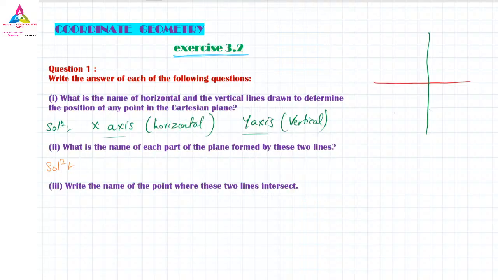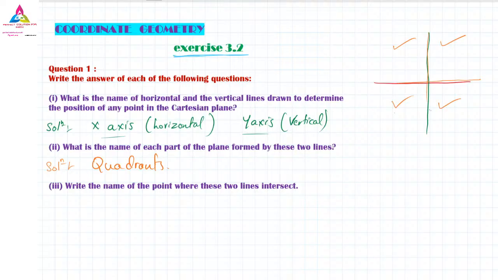What is the name of each part of the plane formed by these two lines? There we have formed these two lines, the x-axis and y-axis. They are intersecting each other and making some parts. What are these parts called? Here we have four parts. What are these four parts called? Quadrants. Very good, Sannidhi. That is called quadrants. The second answer is quadrants. So there are four quadrants we have.